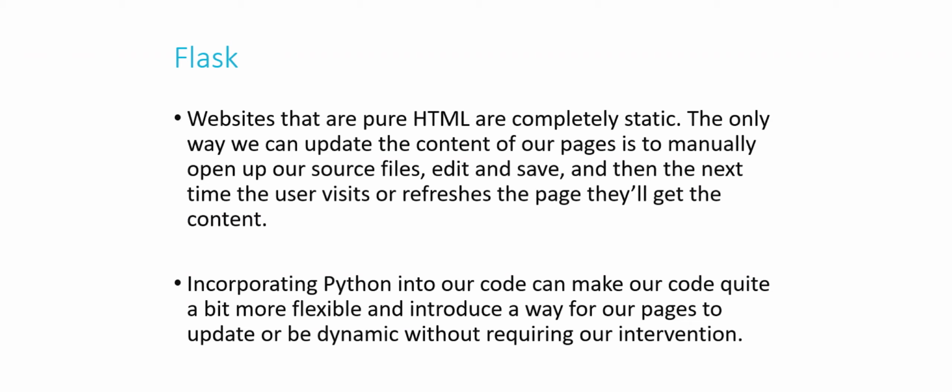If we incorporate Python into our code, though, we can be a lot more flexible, and we can allow our pages to become dynamic without requiring any human intervention. And that's ultimately our goal here, to automate these processes for us so that we don't have to think about them day to day, getting buried in that minutia. So we're going to do this specifically in Flask. Here's an example of a web application in Flask that would display not only the current time in Cambridge, but also the current date, day of the week, and year, and it would display that time to the nearest 10,000th of a second.